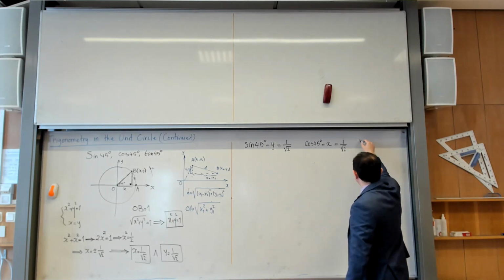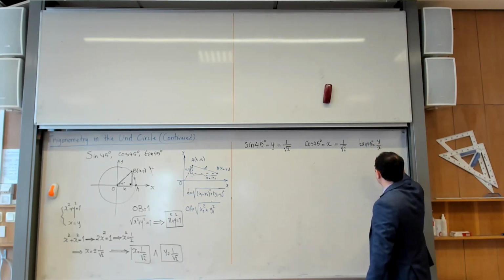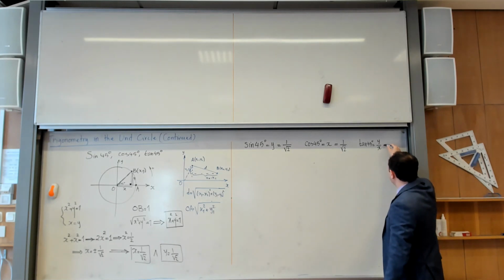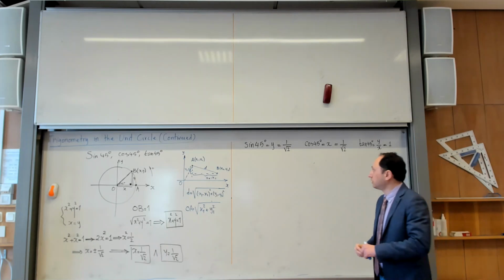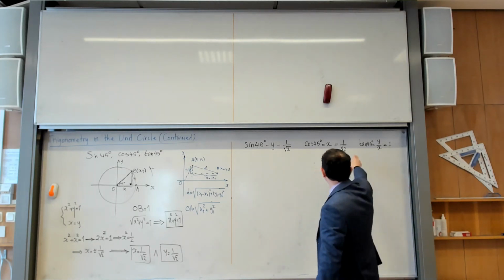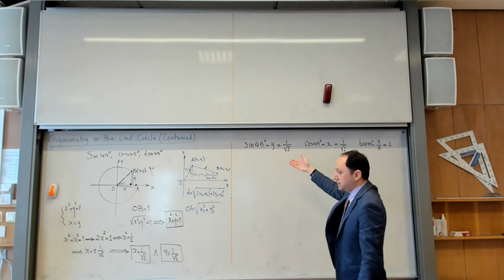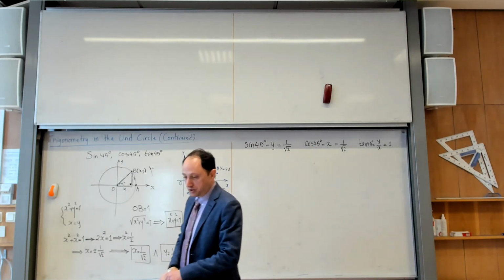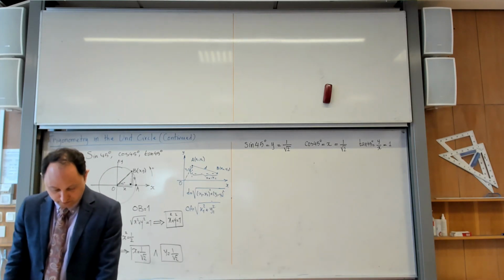And then if I ask you what is tangent of 45, it is the y coordinate divided by the x coordinate. But because these two are the same, the tangent becomes 1. So we know from now on that sine, cosine, and tangent of 45 degrees are these numbers. The reason that they are famous, as I told you, is because we can calculate them without any trouble.